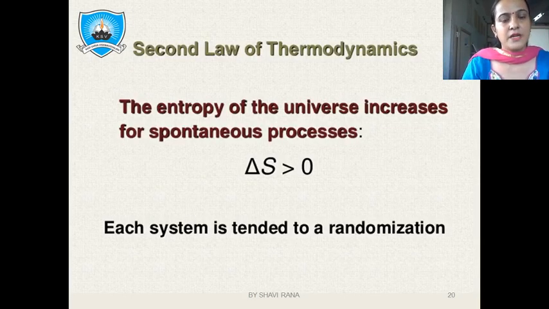Fine. So the second law of thermodynamics says the entropy of the universe increases for a spontaneous process. Mathematically, del S is the notation for entropy, and del S value must be greater than 0. As I've already said, the entropy value must be greater. For a reaction to occur, if maximum disorderedness is present in a reaction, then you can have the reaction with high spontaneity. The chance of the reaction occurring is more. So it is the second law of thermodynamics. Del S should be greater than 0.